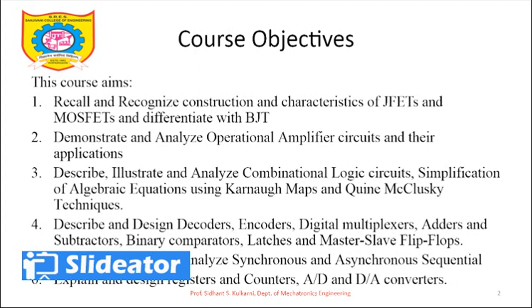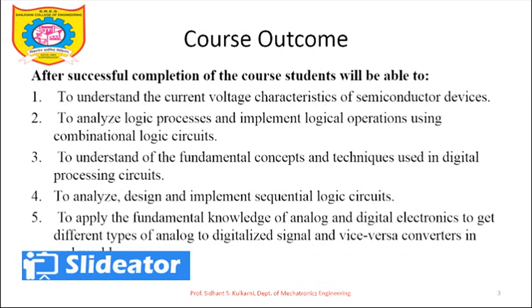So what I mean to say is, course objective is the thing which a faculty is going to deliver to you. Try to understand the difference between course objectives and course outcomes. Course outcome is the thing which students are going to learn. So let's understand the course outcomes now. The course outcome is, after successful completion of the course, students will be able to. So course outcome is the thing which students are expected to understand.